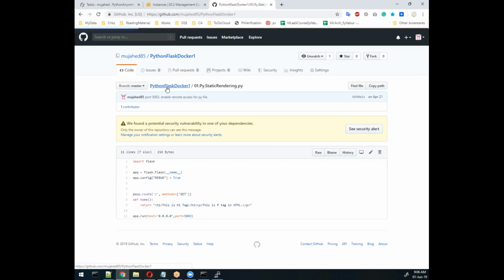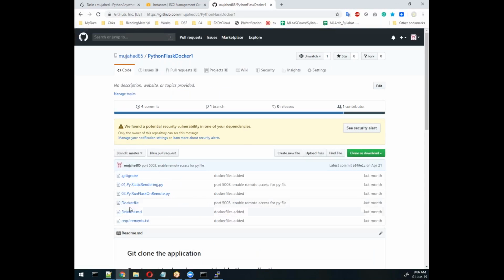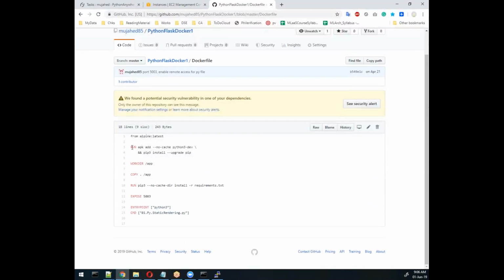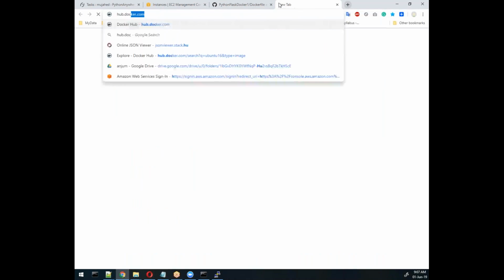Now the problem is we converted this file into a Dockerfile, and all this we have written here. This is the Dockerfile. What is it trying to do? Alpine latest. This is an image already available on Docker Hub, hub.docker.com. Let me show you how. You can check hub.docker.com.